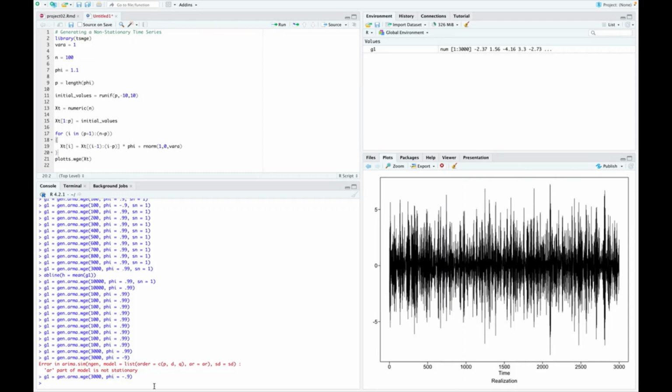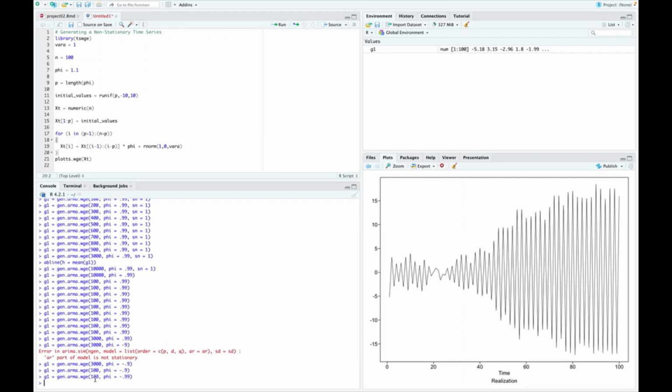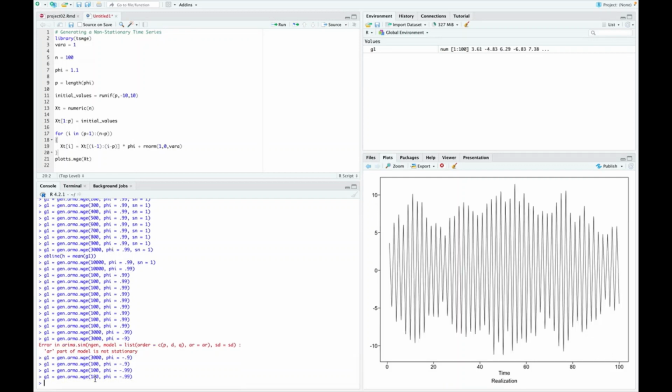It's a little hard to pick out there because we've got 3,000 observations. We'll knock that back down to 100, and that's what oscillating behavior looks like. If you wanted it to oscillate stronger, then we'd have negative 0.99, right? That would be pretty strong oscillating behavior. It's up, down, up, down, up, down.